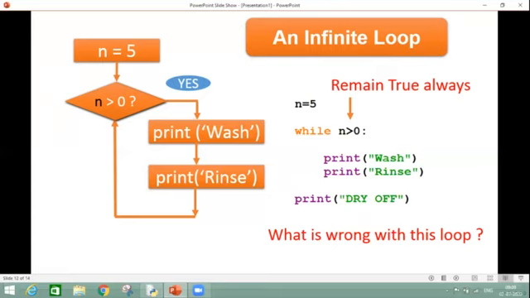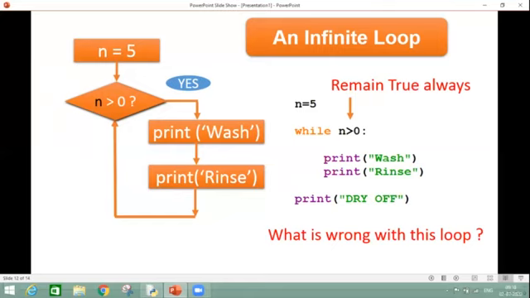And what is the reason behind? That I haven't used my increment or decrement statement inside my while loop. So n value is 5 and forever it will remain 5. And forever my condition will remain true. That is why we are calling it an infinite loop. There is no end.